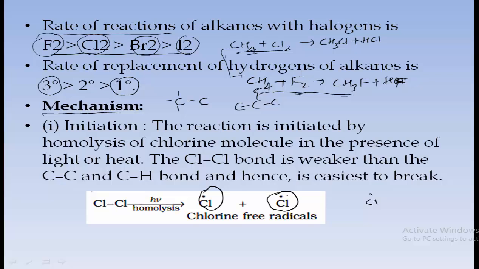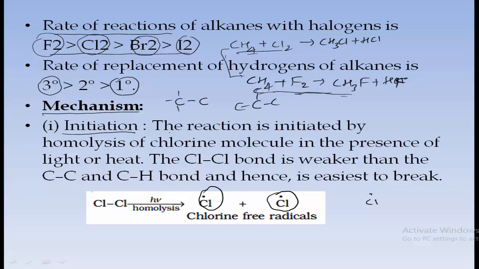Free radicals are species containing an odd number of electrons or an unpaired electron. If any atom has an unpaired or single electron, or an odd number of electrons, we call it a free radical. Now this mechanism is said to be a free radical mechanism because it involves the formation of free radicals, and it mainly consists of three steps.